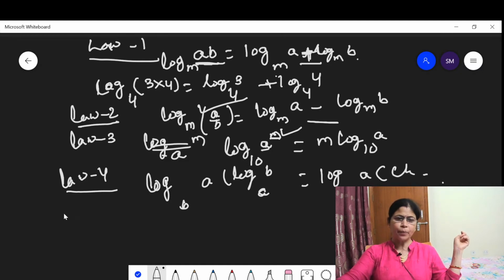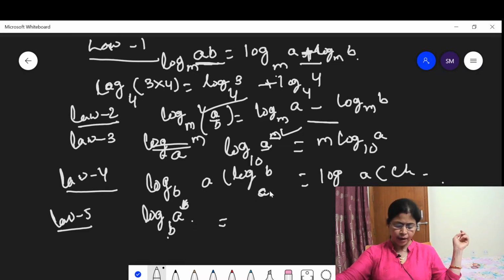Then another property, law 5, says that log base B of A is equal to log base C of A and log base C of B.